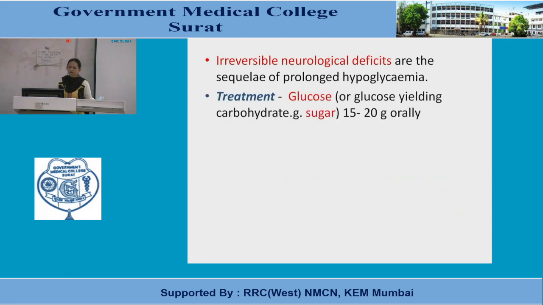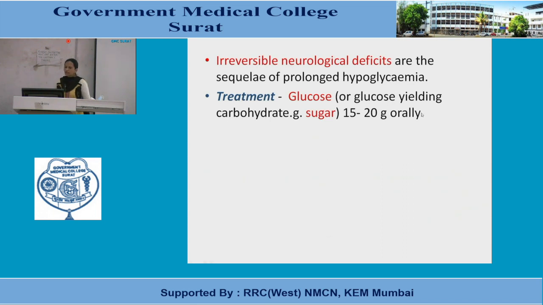What is the treatment? Very first, in chronology of preference, the treatment I have written, which is already given in your standard reference book: glucose or glucose yielding carbohydrate, sugar, which is available at home. So glucose is given 15 to 20 gram orally.